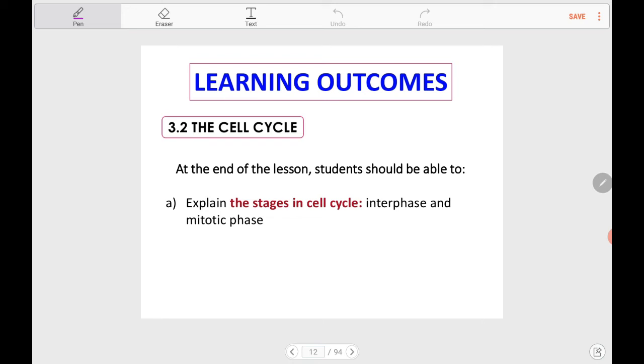The next subtopic for cell division, chapter 3, is the cell cycle, 3.2. In this subtopic, you must be able to explain the stages in the cell cycle. So the keywords are stages in the cell cycle. There are two main stages in the cell cycle, which are interphase and mitotic phase, or sometimes also referred to as M phase. So these are the two stages of the cell cycle.